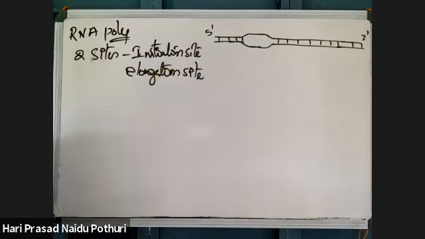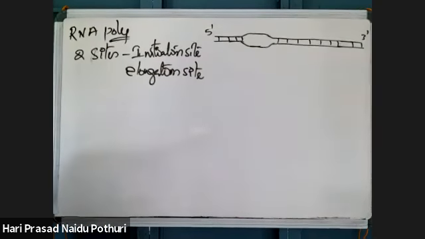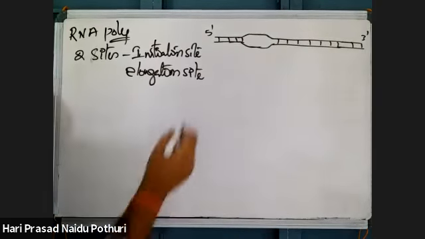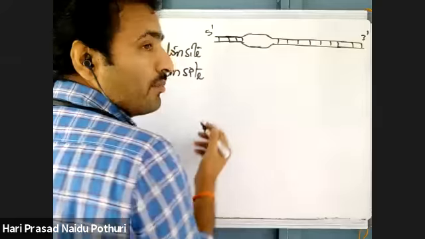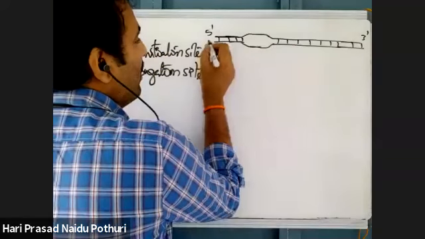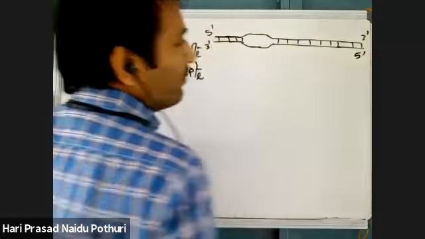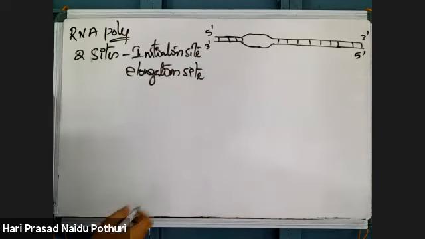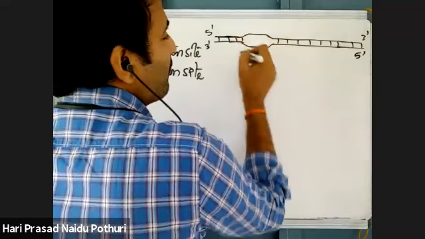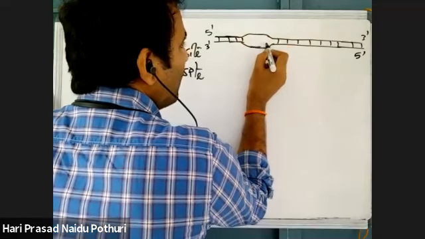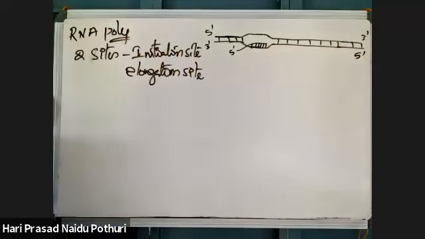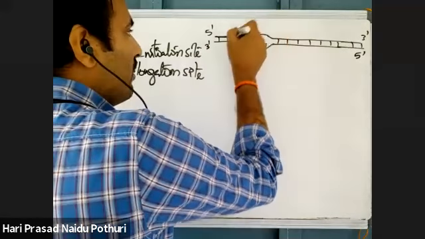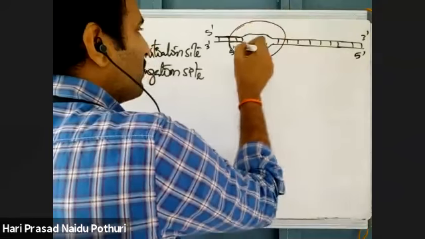This is a DNA molecule on which synthesis of RNA is taking place. The strand with 5' to 3' polarity is called the coding strand, and the strand with 3' to 5' polarity is called the template strand. There is a promoter, and the promoter opens like this, and there was synthesis of a short RNA fragment. Like this, initiation was done. You can draw this RNA polymerase enzyme like this.